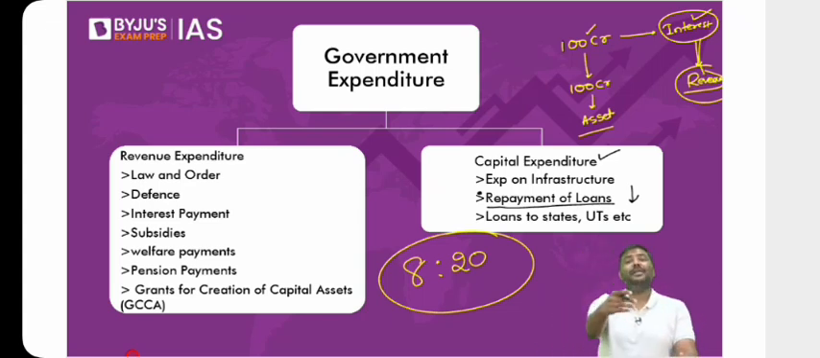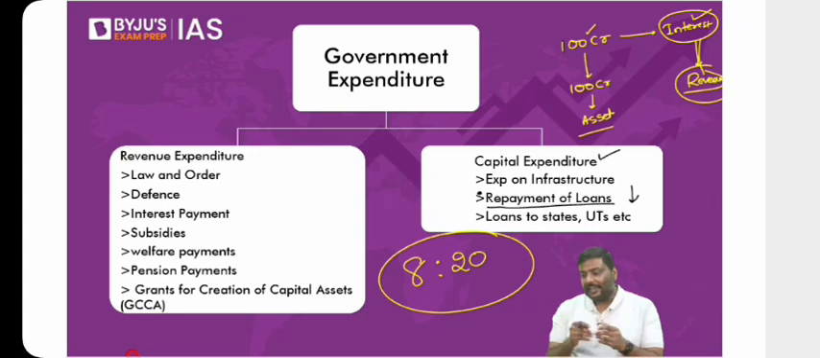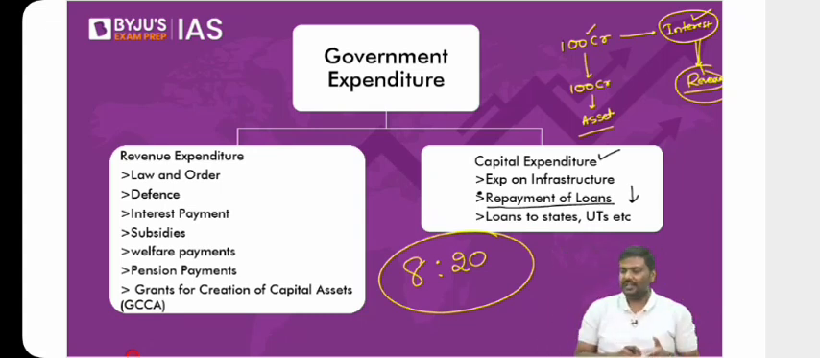Now a simple question: which one is better in terms of quality of information, RD or ERD? Effective revenue deficit is a much better indicator compared to revenue deficit. So one is RD, the second one is ERD.